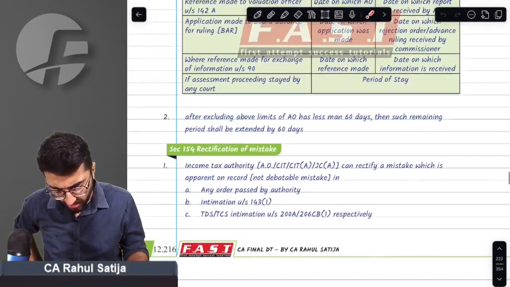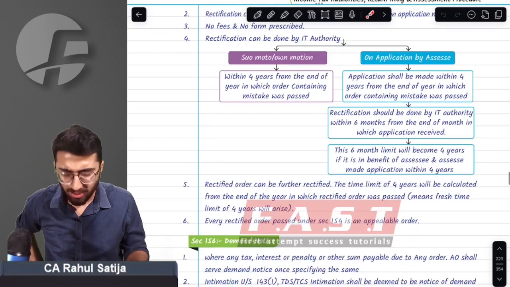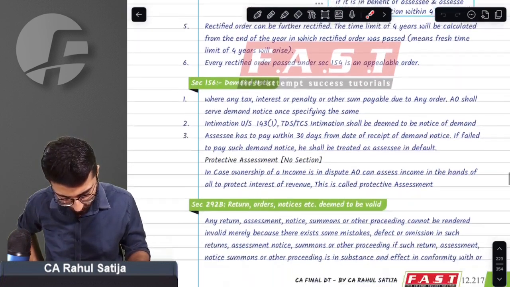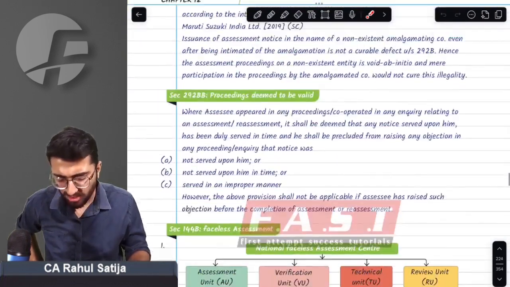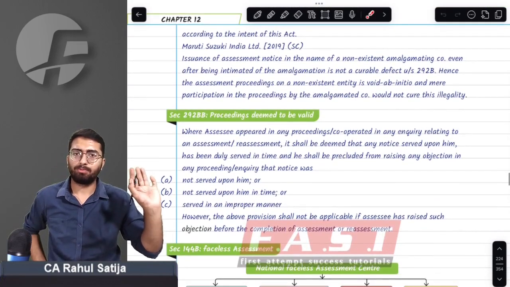No issue whatsoever. What else amendments? We do not have any other amendment in this. Things are almost similar otherwise.